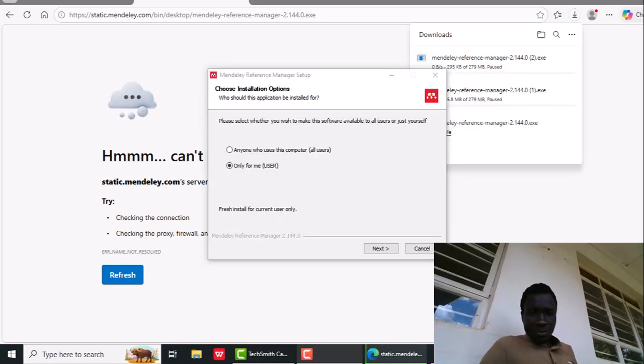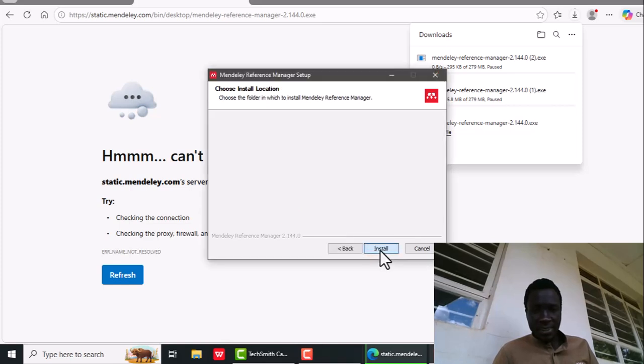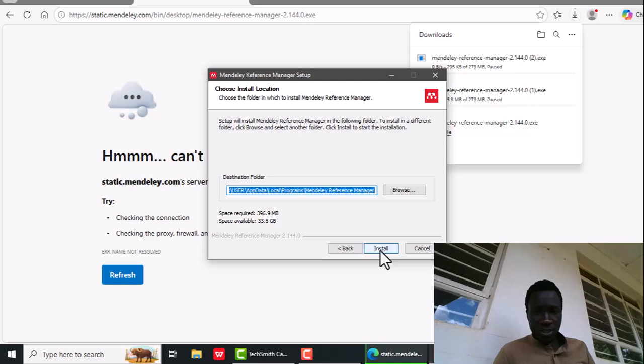Okay, our Mendeley has opened. What we do next is we look at the conditions here. It's telling us, please select whether you wish to make this software available to all users or just yourself. There are options here, but what I do now is click next. When you click next, it gives you the option of install.